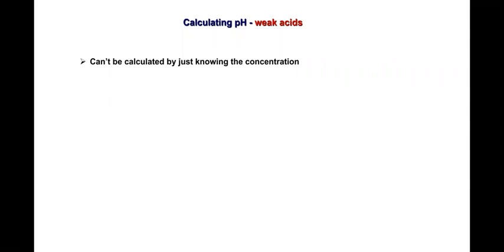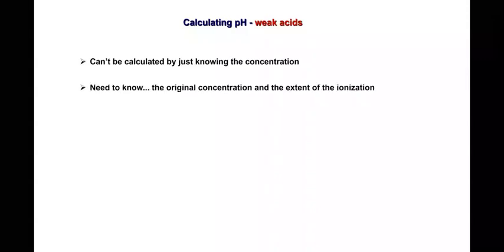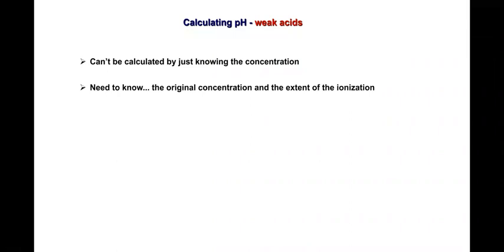Is it possible to calculate the pH just knowing the concentration? So it cannot be calculated by just knowing the concentration. But what happens here? We need to know the original concentration and the extent of ionization, or else dissociation.